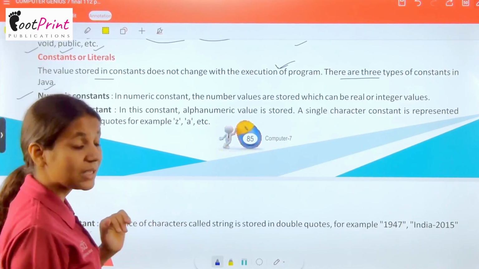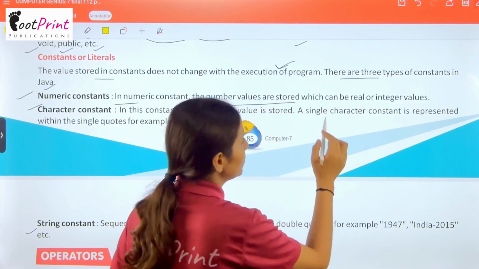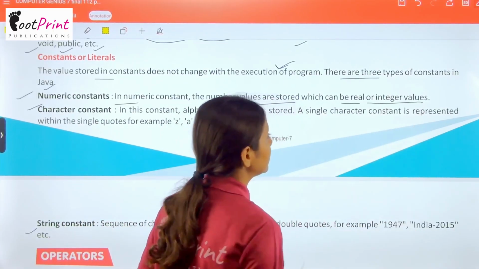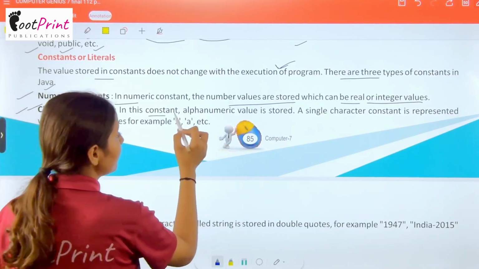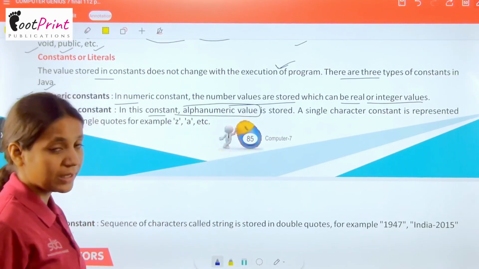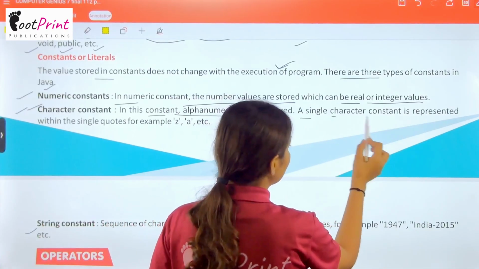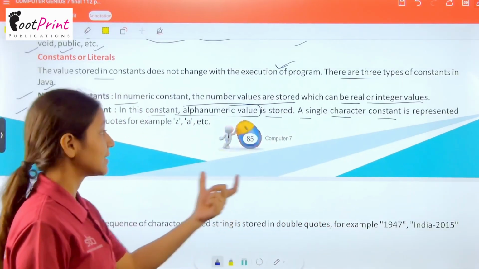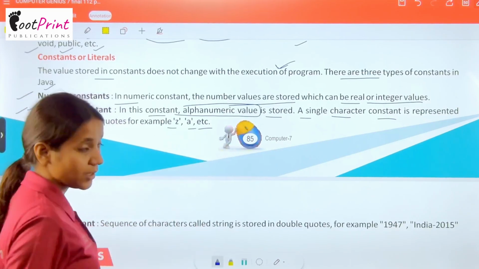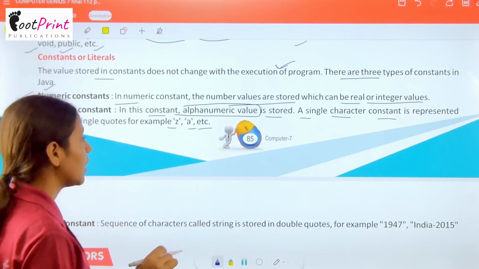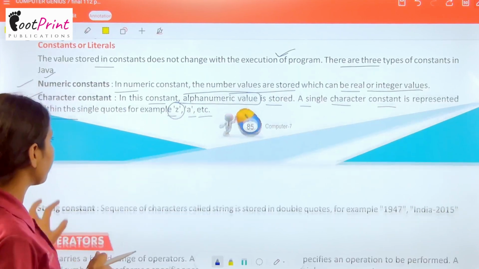Numeric constant, as the name says, in numeric constant the number values are stored which can be real or integer values. Now character constant. In this constant, alphanumeric value, that means having alphabet as well as numerals, is stored. A single character constant is represented within single quotes, for example Z, A, etc. जब आपके पास single character होगा, then you will use only a single quote to represent them.